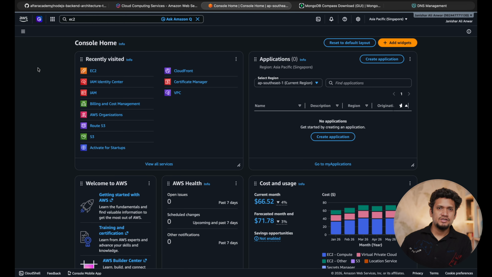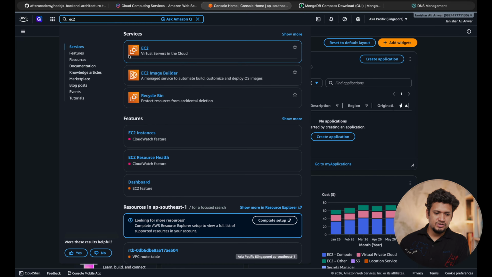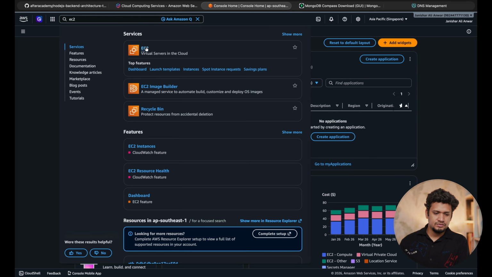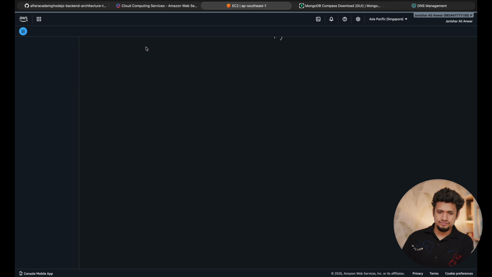The first service that we are going to create is your MongoDB instance. And FYI, the similar steps will also work for any database. So when you search EC2, you have EC2 here. And let's open this EC2.